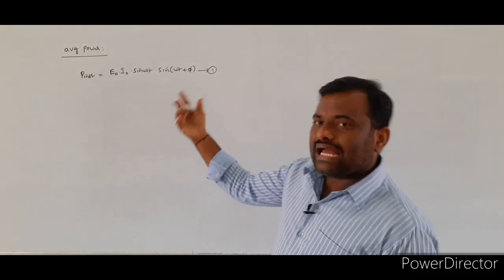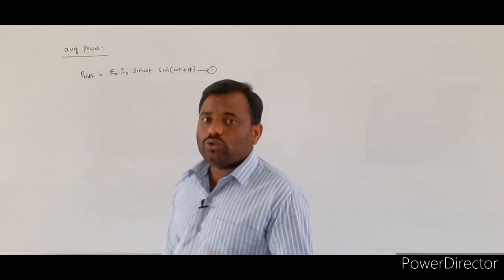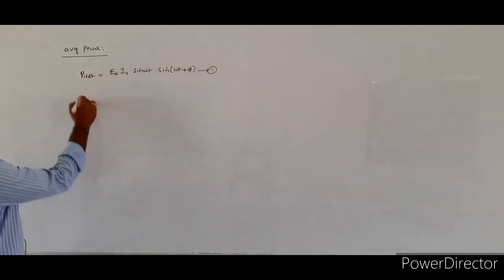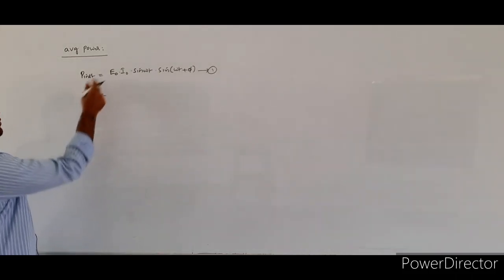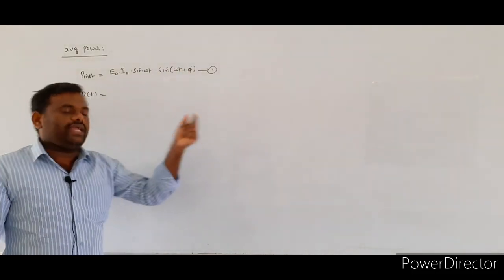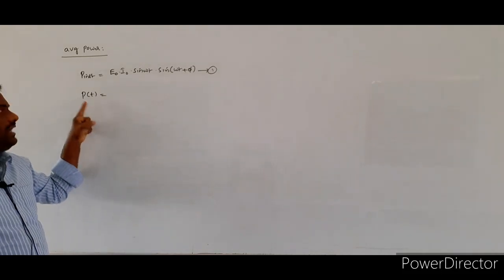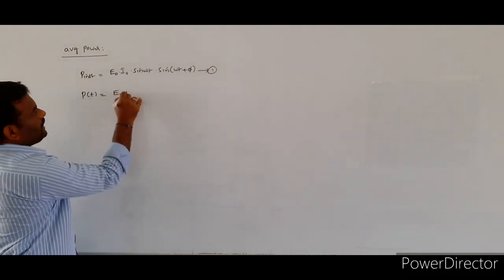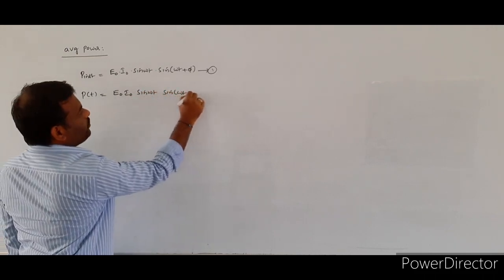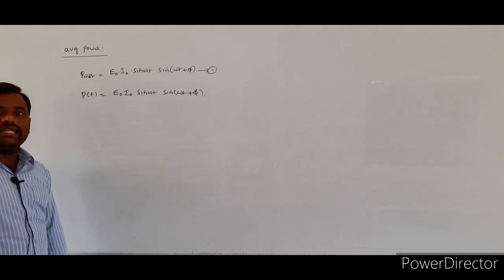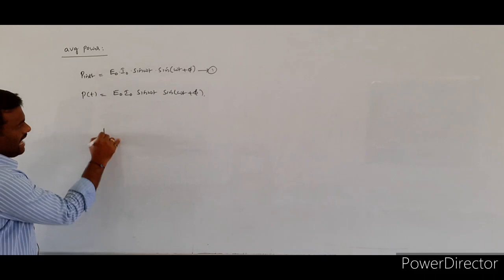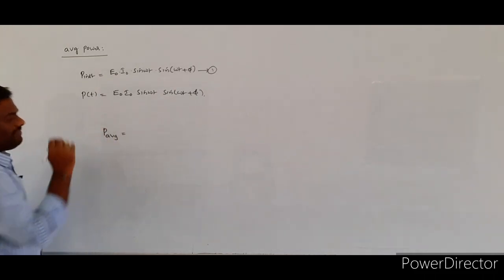Now if you want to calculate the average power value, you have to apply integration to this instantaneous power. This instantaneous power is to be represented as P of t, since the power is a function of time. That value is equal to E naught I naught sin omega t into sin of omega t plus phi. Now I want to calculate the average power, P average.